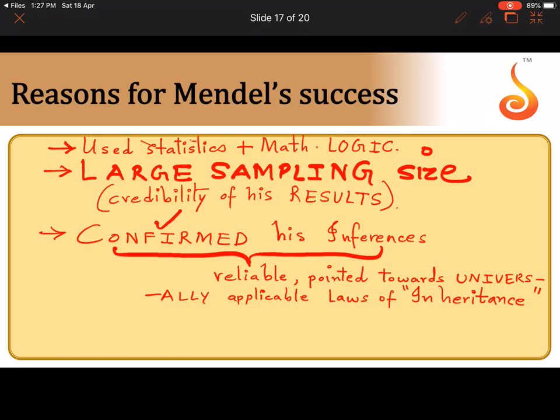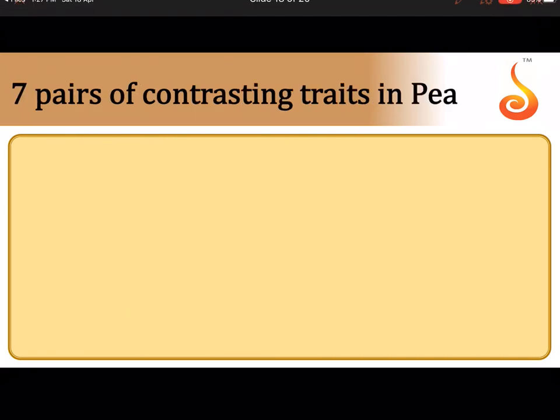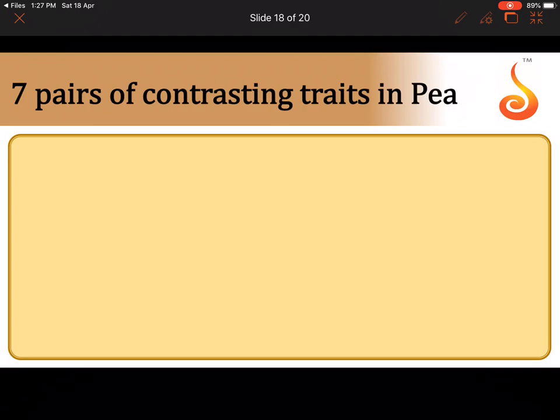And later, when his work was discovered and he got due credit for his work, sadly he had passed away by then, but then he came to be known as the father of genetics. What characters did he study in pea plants? He studied 7 contrasting pairs of pea plants.